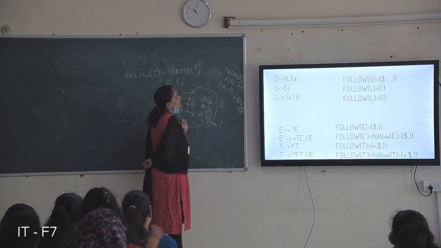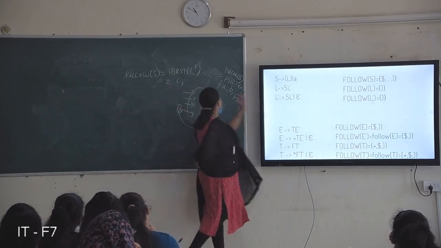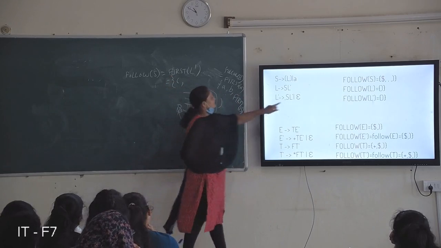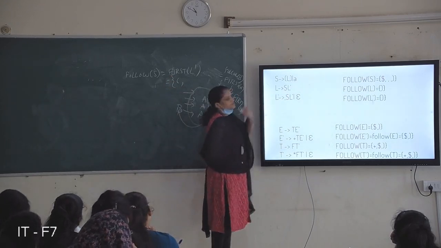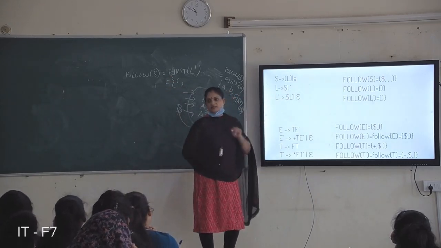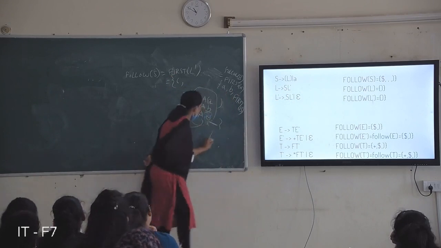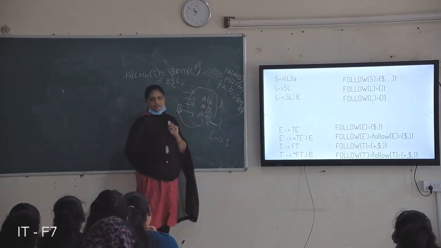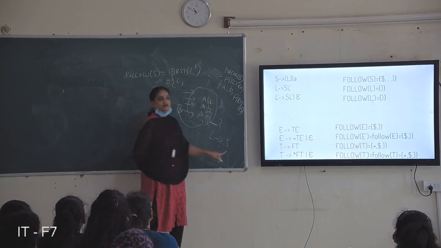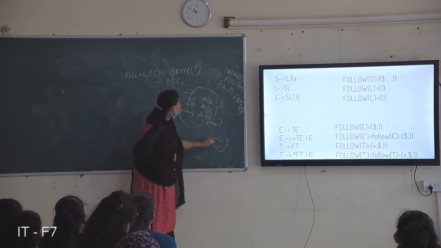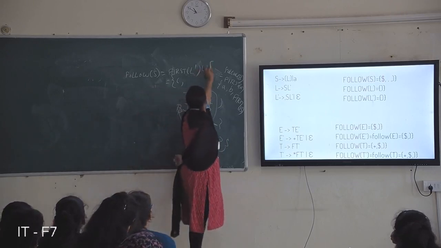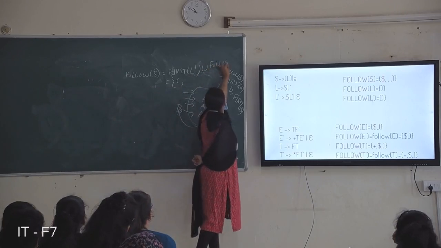So we add comma. You just add comma into follow of S. But epsilon should not be added. Epsilon has to be substituted here. If epsilon is substituted, what happens? L derives S. Automatically follow of S becomes follow of L. So we must include follow of L also.